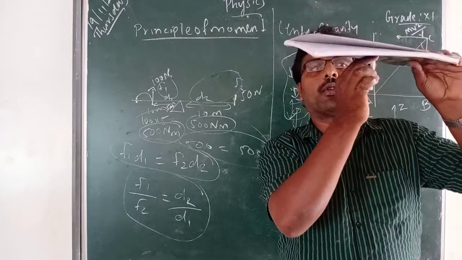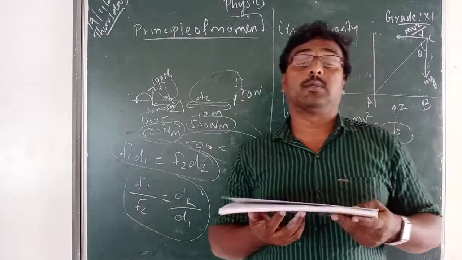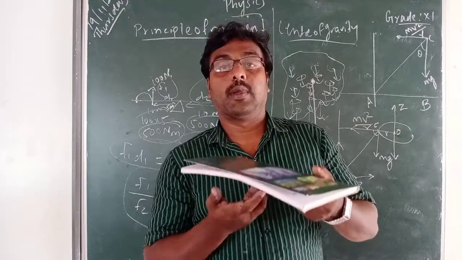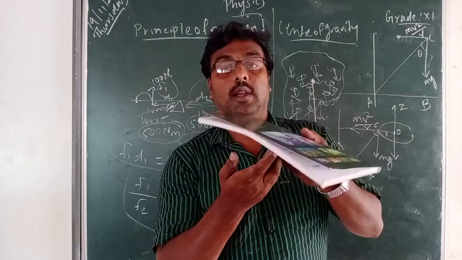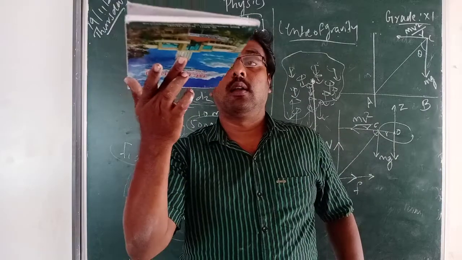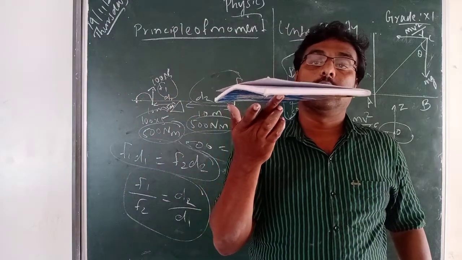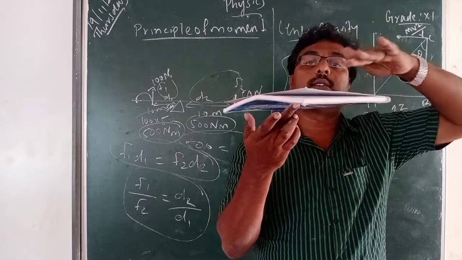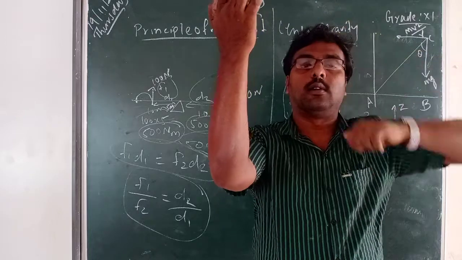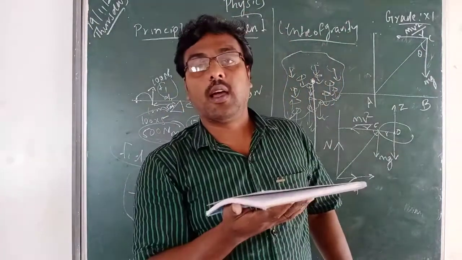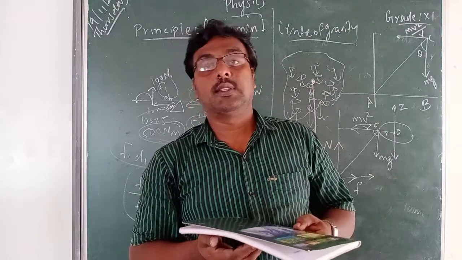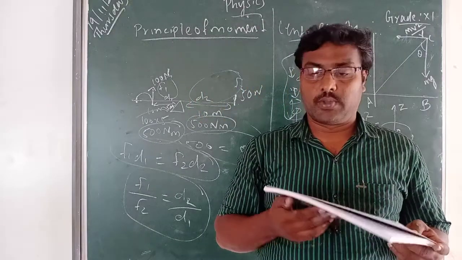The whole weight you can balance at one point. Sometimes our friends will play by keeping the finger on this book, no? Like this. And they will start to turn also. And this is what I can say the center of gravity of this rigid body, where the whole weight is acting at a point. This is a point where the whole weight is acting. So this is what we are saying, center of gravity.